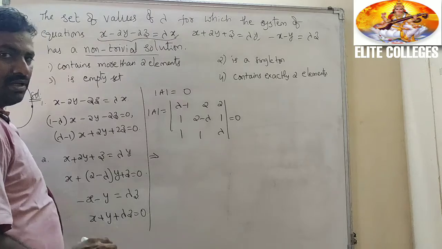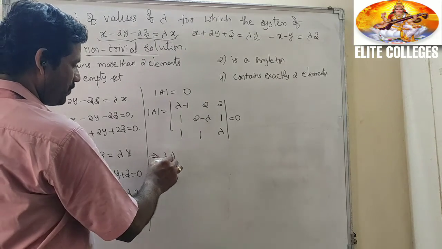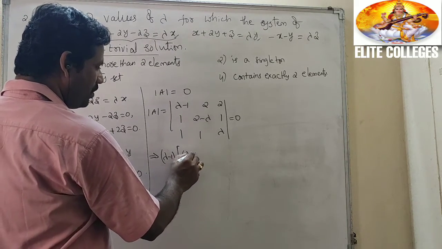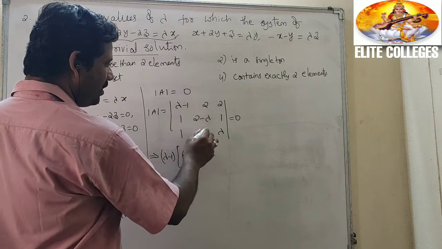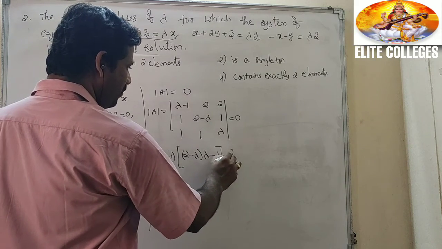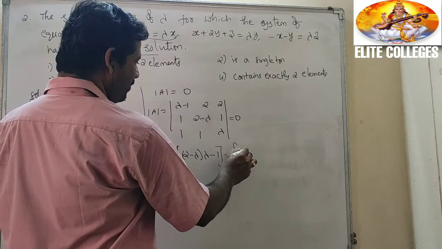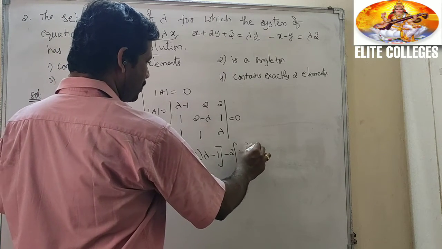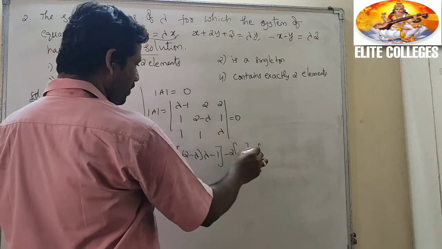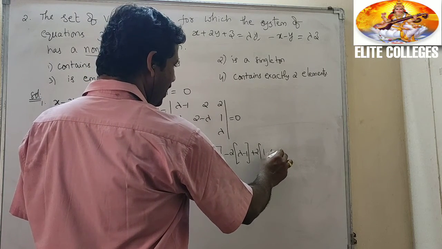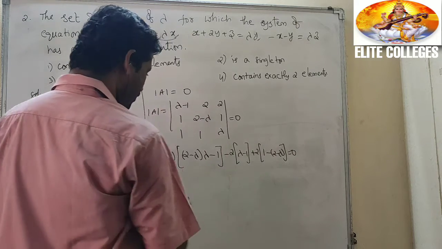What is the numbers? (Lambda minus 1) into (2 minus lambda) into lambda, (2 minus lambda) into lambda, minus 1 into minus 2 into 1 into lambda, (lambda minus 1) plus 2 into 1 into 1, minus of this one, (2 minus lambda) equal to 0.